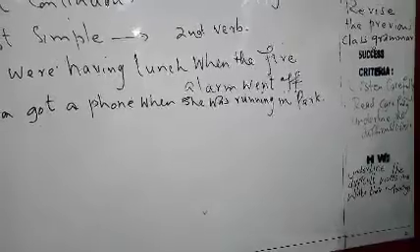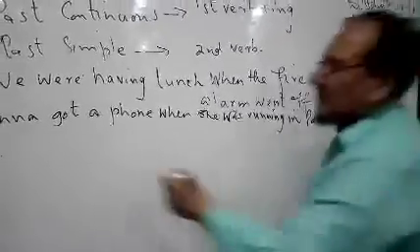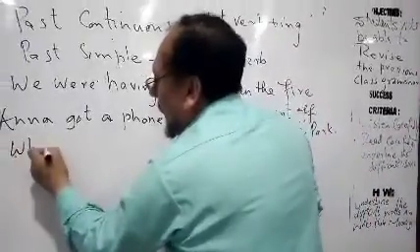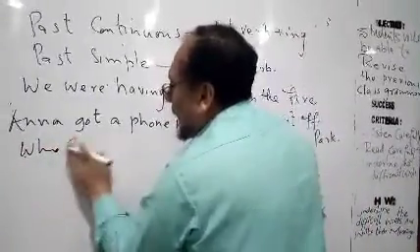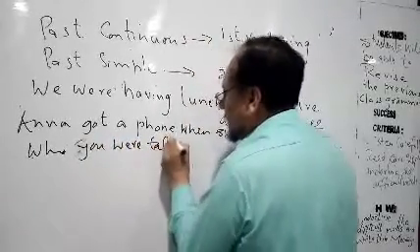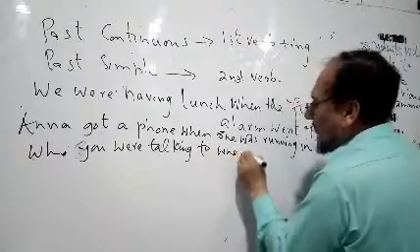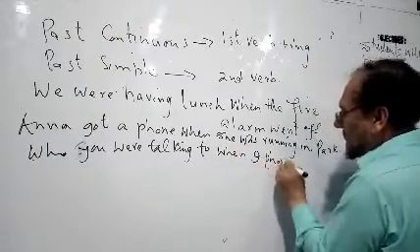Number 3: who you talked to when I phoned you last night. So we write like this: Who were you talking to when I phoned you last night?